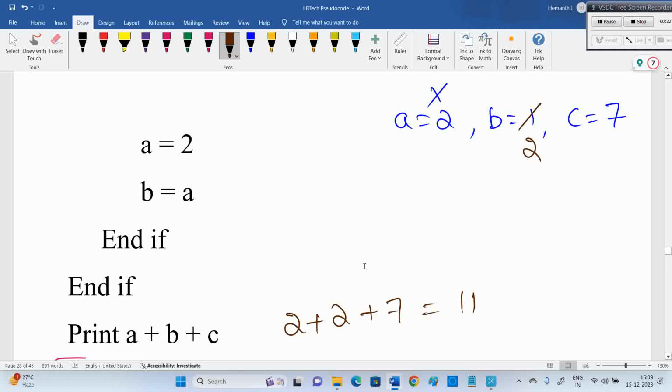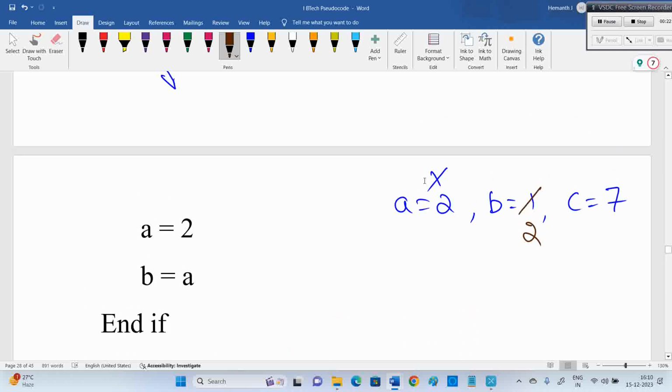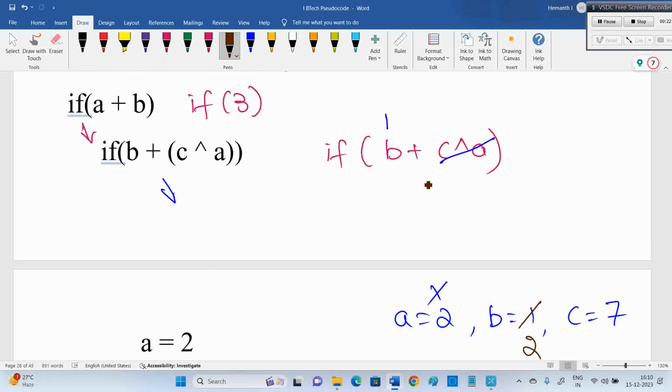2 plus 2 plus 7 is nothing but 11. It's available in the option. Check it out. And see, you must and should be forced to do the XOR operation if they don't give B plus. Sir, then what is the purpose of learning the XOR operator? But suppose instead of B plus they say C XOR A, I have to definitely calculate C XOR A. Is it equal to 0 or not? Then only I can enter or not.